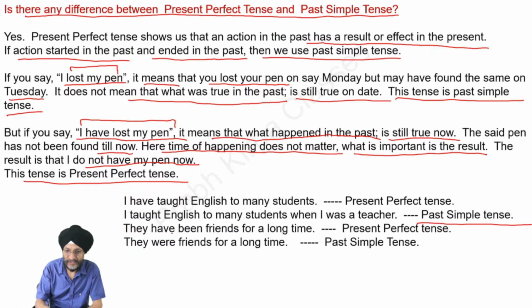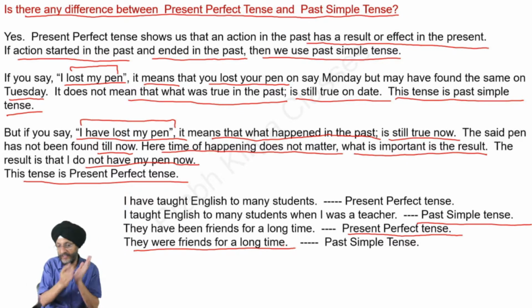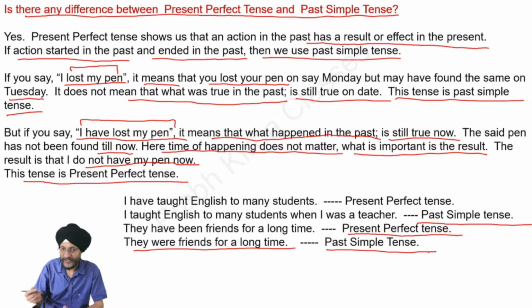Next, they have been friends for a long time. This is present perfect tense. And they were friends for a long time. Now, they may not be friends. That is, they were friends at an earlier stage. They may or may not be friends. This may not hold true at the current date. This is the past simple tense.